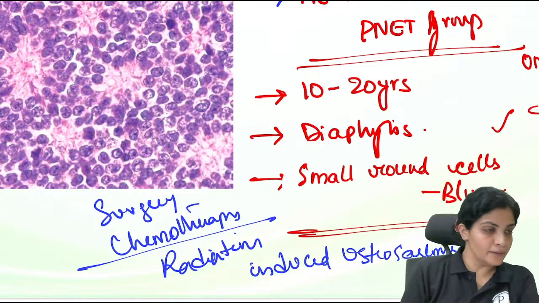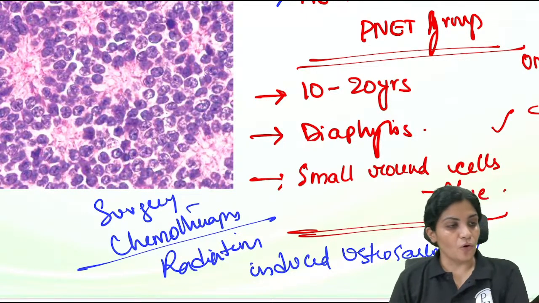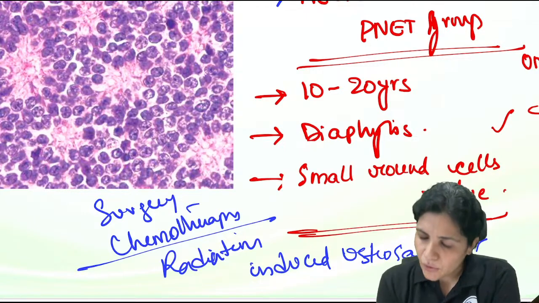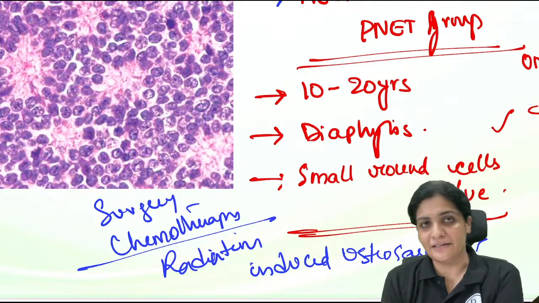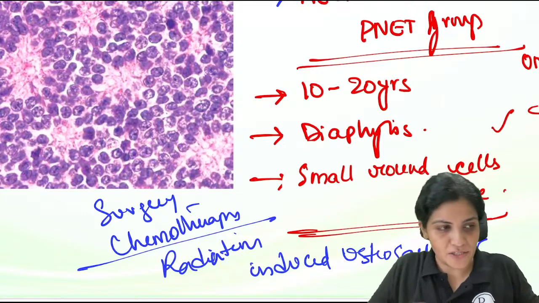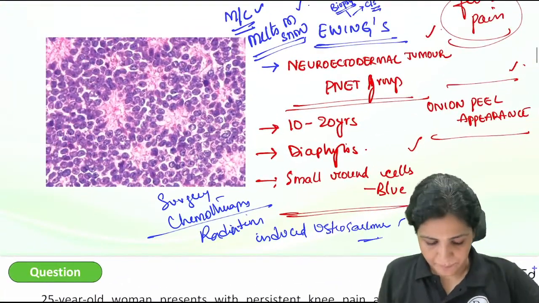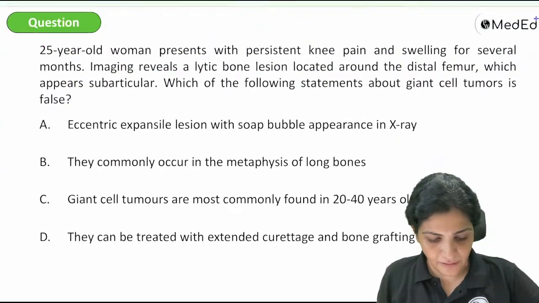Is that fine? So these are all about your Ewing sarcoma. Usually what they ask you about is the onion peel appearance, the small round blue cells, and the translocation, that is the chromosomal translocation between 11 and 22. So this is about your Ewing's sarcoma. Okay? Any doubts? Clear?